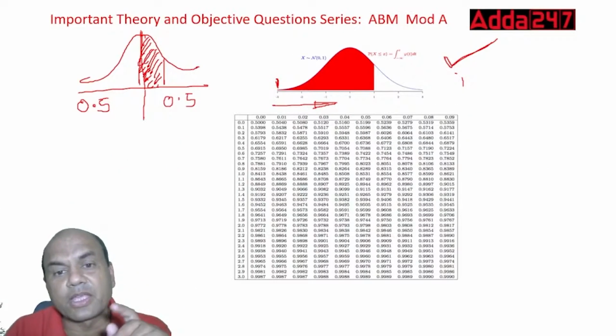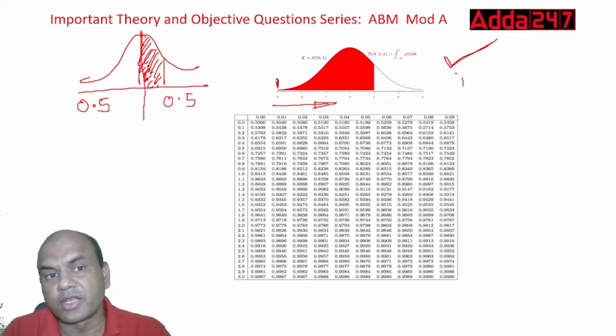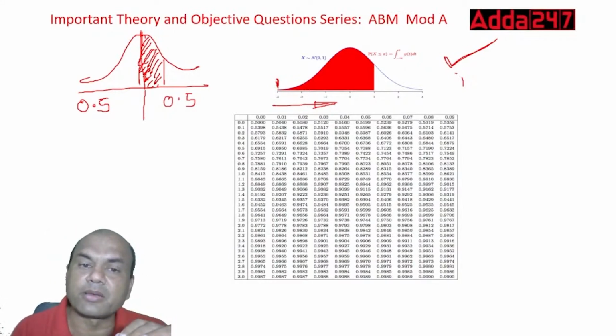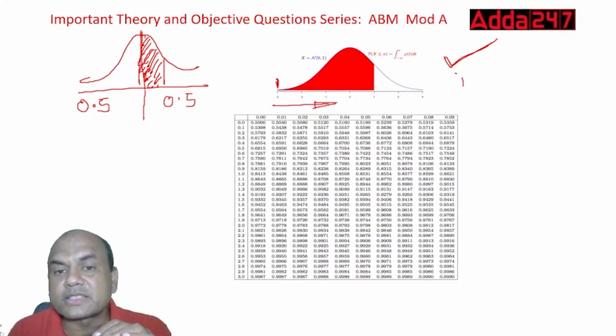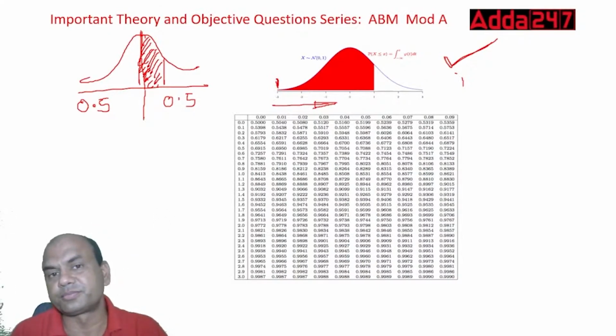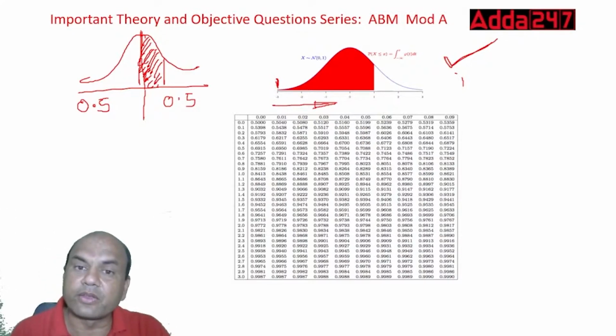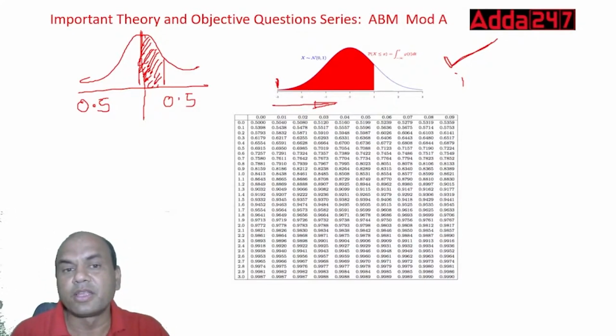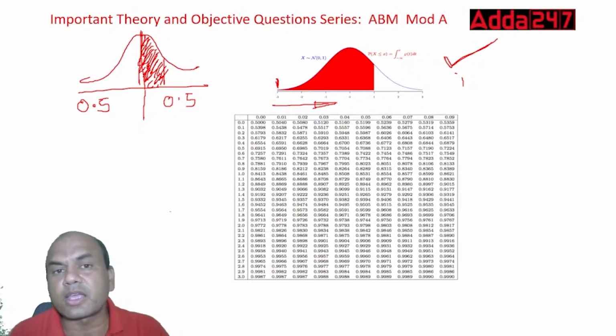Now this table will be given to you in exam. And in this probability distribution table, remember, you have to check what this image is given. If this image is given from the starting, then it means your complete area of 1 is to be taken. This complete area is known as 1. If this red mark is given only from half, then you have to take only half. You have to take it from 0.5. Do all the calculations using 0.5.